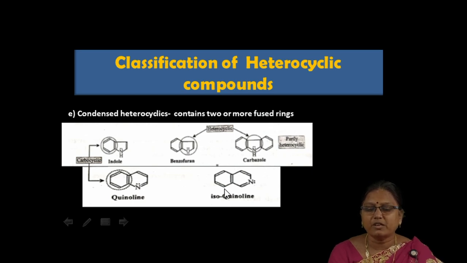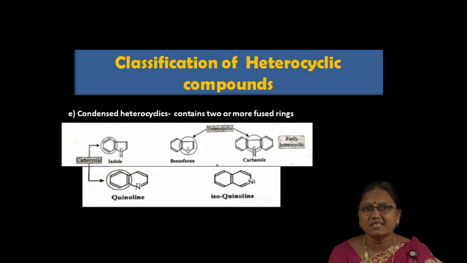This is isoquinoline, this is also partly heterocyclic. Apart from this, fully condensed heterocyclics are there, such as purines and pyrimidines. Pyrimidines we have already seen. Purine is the condensed system of imidazole and pyrimidine.